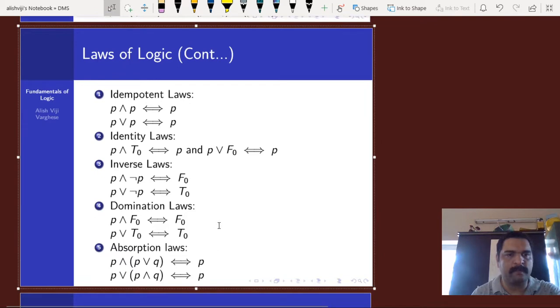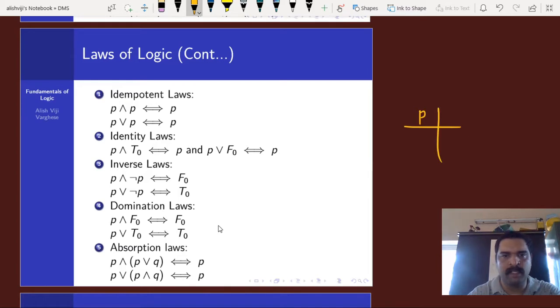Then idempotent law: P and P is equivalent to P, and P or P is also equivalent to P. Then the identity laws: P and the tautology is equivalent to P, and P or the contradiction is equivalent to P. So in the second case, say you have a statement P which is either true or false, and F naught is always false, then P or F naught is true when P is true and false when P is false.